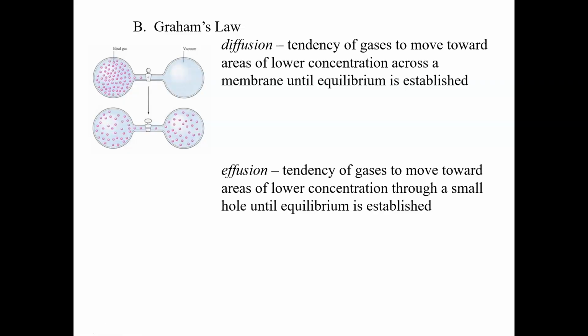Now there's something called effusion, which is really similar to diffusion. The only difference is the gases are moving through a small hole. So for instance, let's say that you had a tire and the tire had a small hole. You ran over a nail with your tire on your bike or on your car, and there was a small hole. Well, the gas is going to start pouring out of that hole until it sort of equalizes with the gas on the other side.